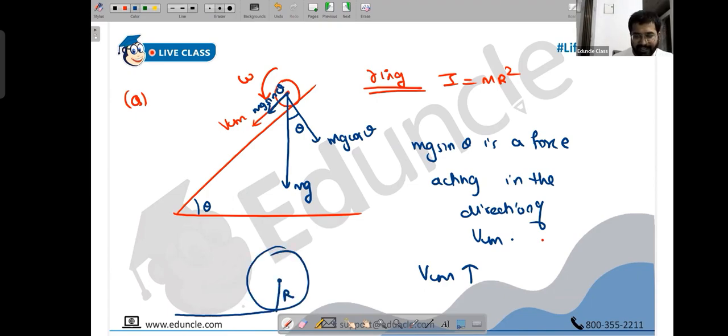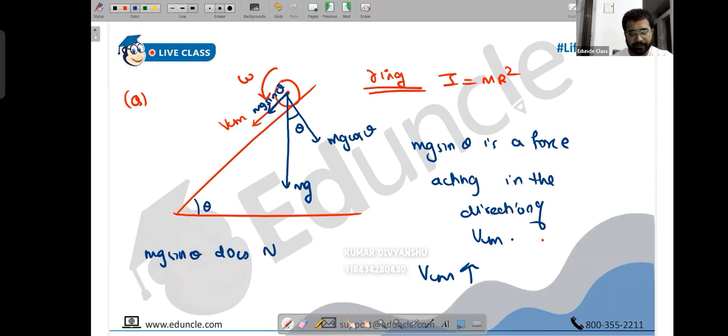So if this is R, if this is force, then torque is F into R. Here, torque is F into small r. People, F passes through the center, so r becomes 0. Here, mg sin theta passes through the center. It does not contribute to any torque. So the important thing to realize here is that mg sin theta does not generate any torque because it passes through the center.